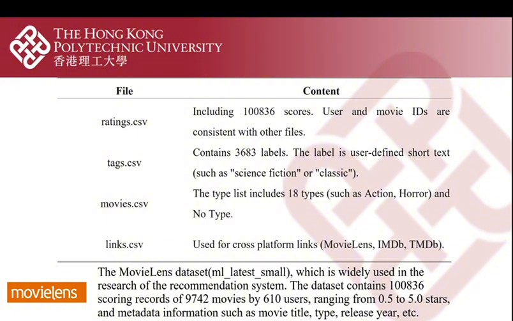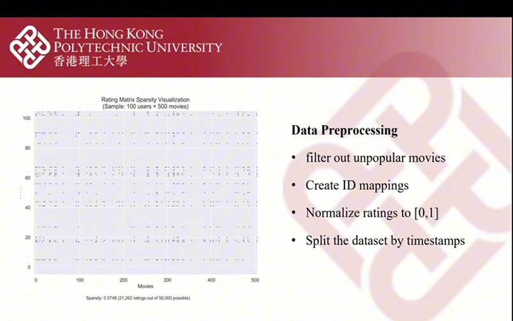The dataset contains a total of 4 CSV files, which is widely used in the research of recommendation systems. The left picture is made by randomly selecting 100 users and 500 movies. The matrix sparsity was calculated to be 0.5748. The results show that the interaction data is insufficient, and the existence of high sparsity makes it difficult for new users to get accurate recommendations. So we need to design a model to solve this kind of cold start problem.